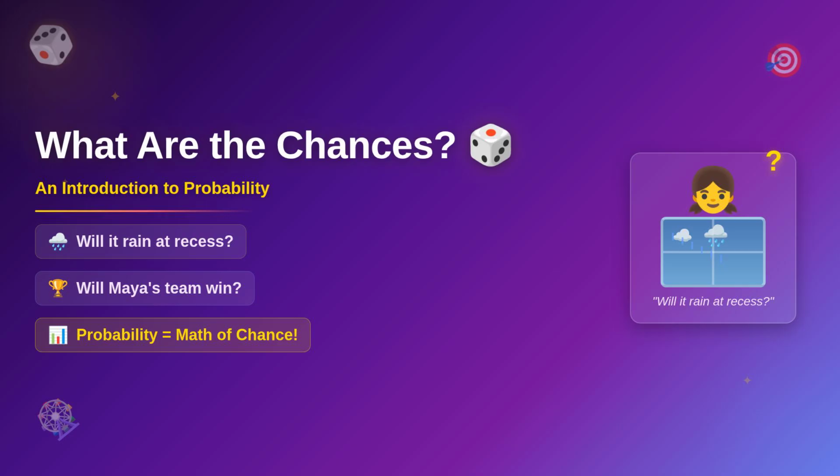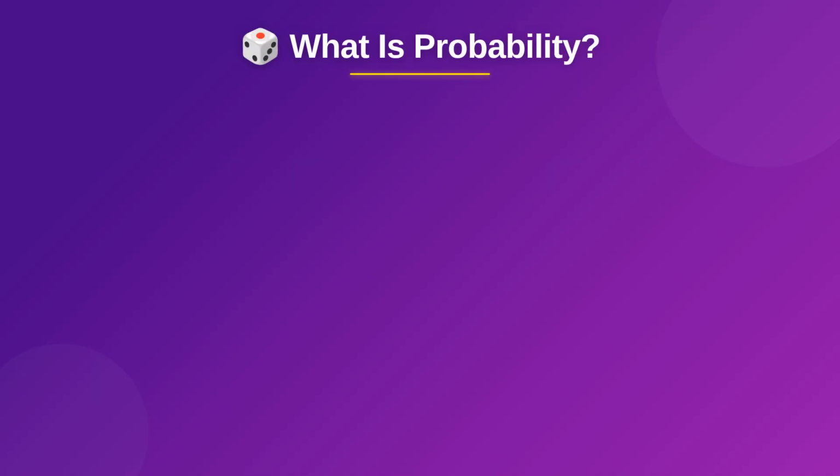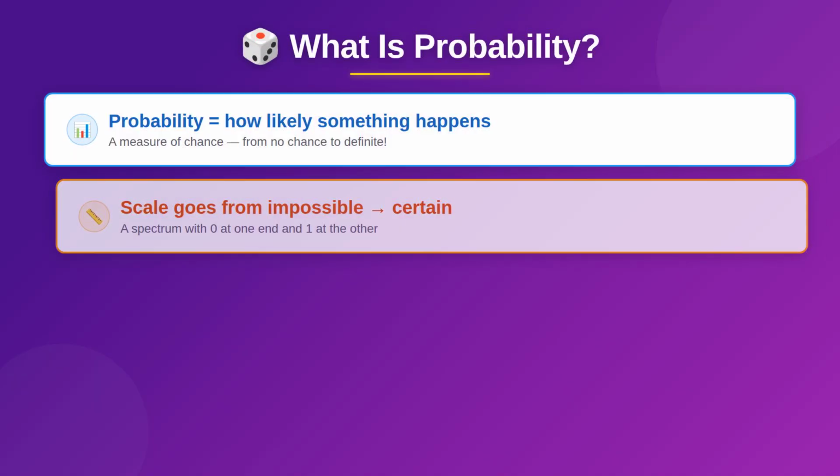Probability is the math of chance. It helps us figure out how likely something is to happen. And by the end of this video, Maya and you will be predicting events like pros. Let's dive in. So what exactly is probability?